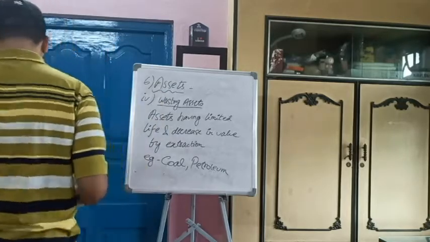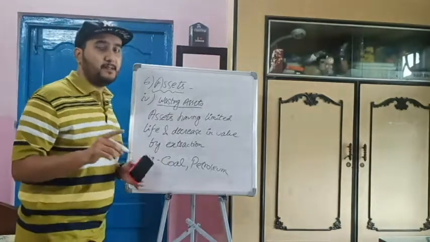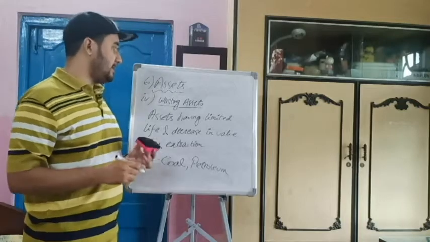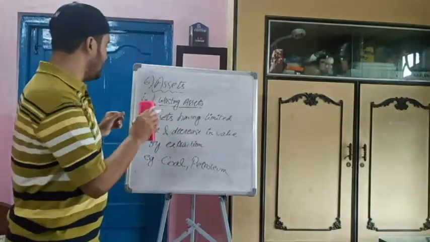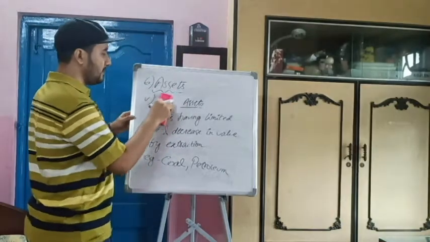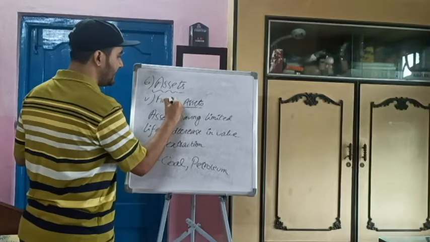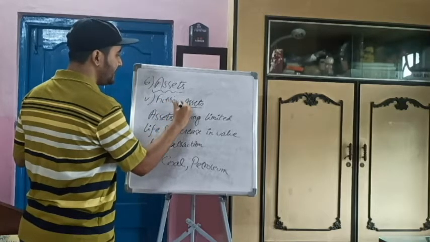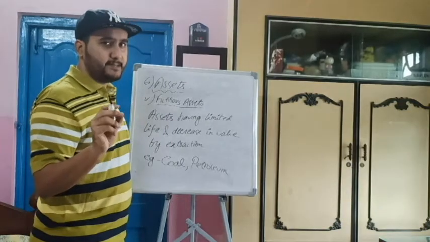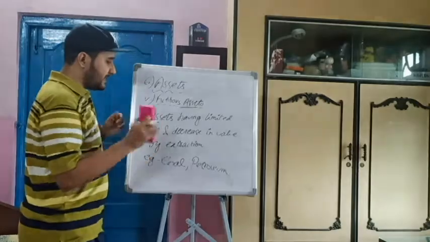Wasting assets. The next assets is very important for your exam purpose. Many questions come from it. Number 5. So that is fictitious assets. Fictitious, in simple meaning, is imaginary. Fine. So what are these type of assets?